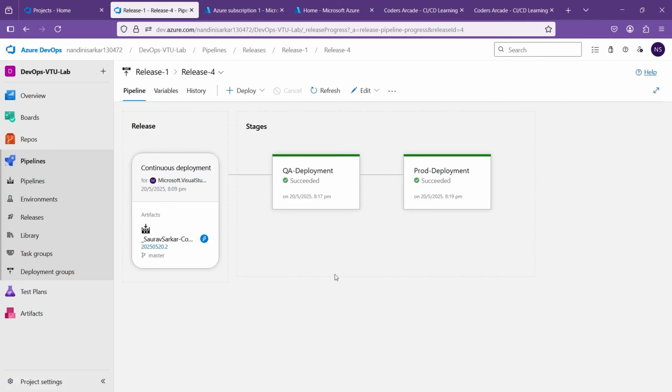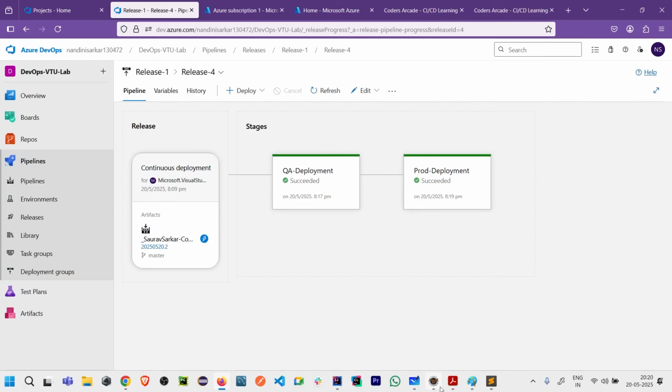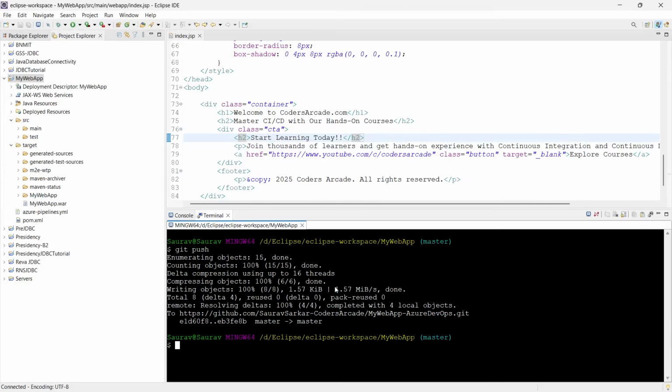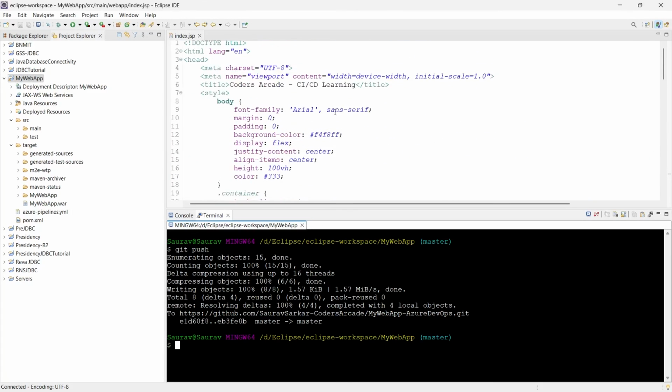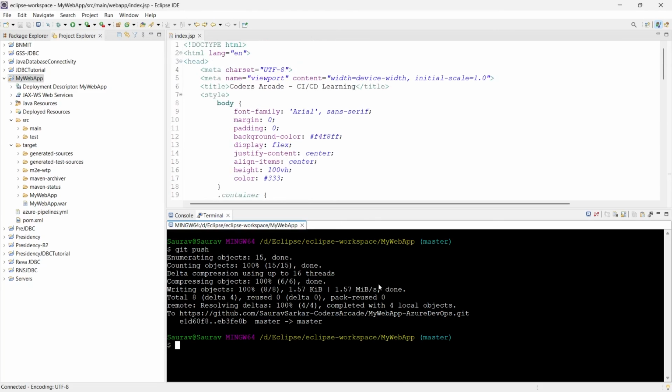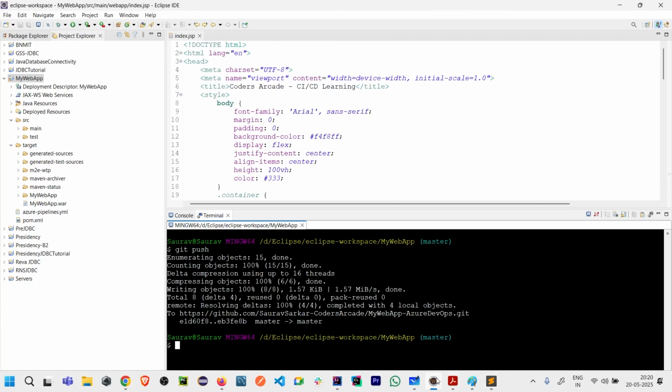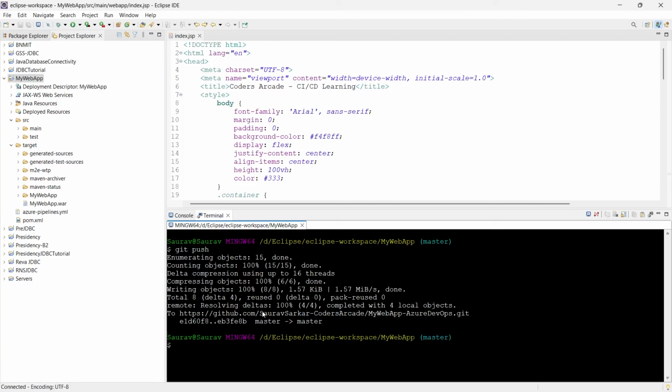Hope you've understood. So every time you trigger a change here or you push your code, automatically your deployment will be triggered, and from GitHub, Azure will get connected and it will create a new release. Okay, so that is how it works. Make sense?